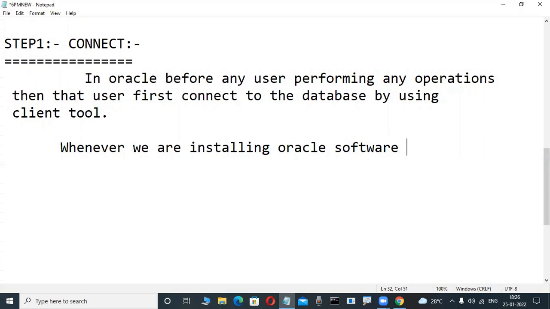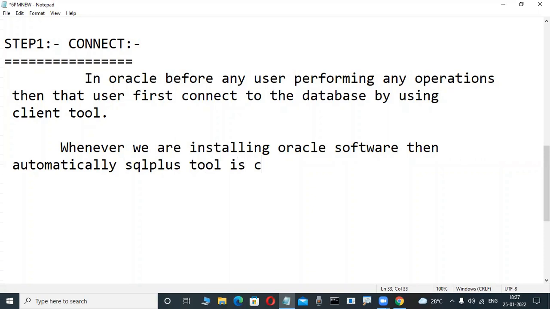Whenever we are installing Oracle software, then automatically the SQL Plus tool is created.